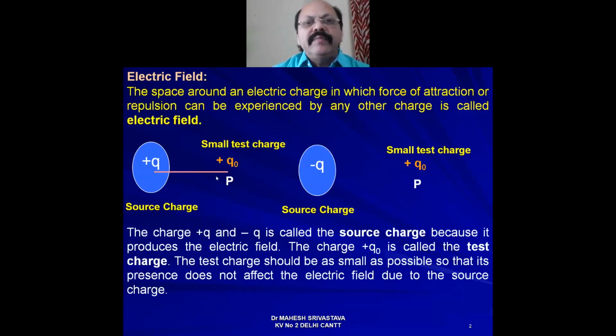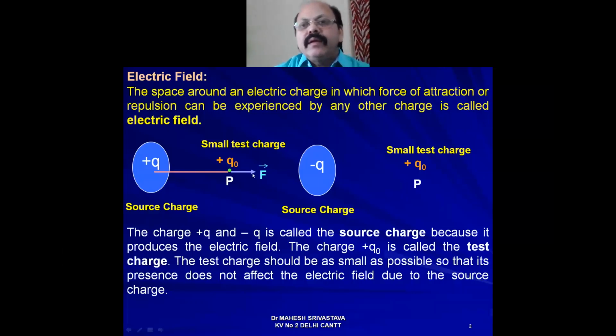You see here, the test charge will experience a repulsive force whose direction is represented by this arrow.